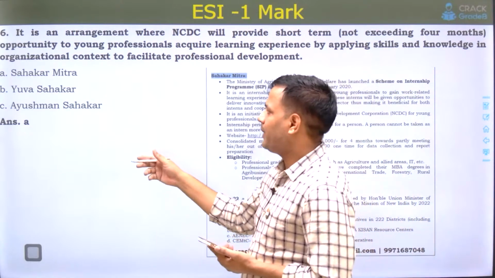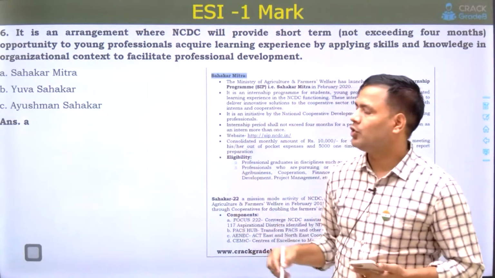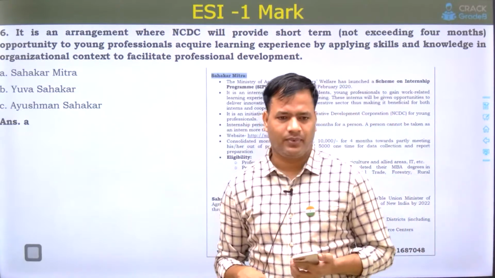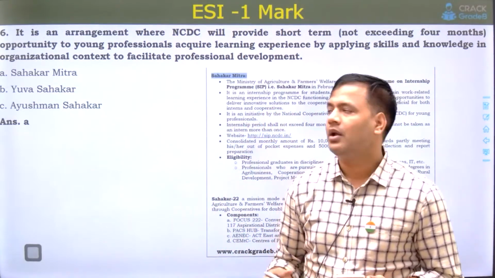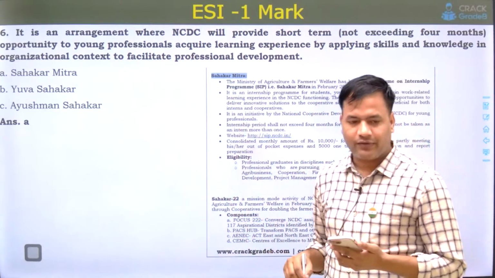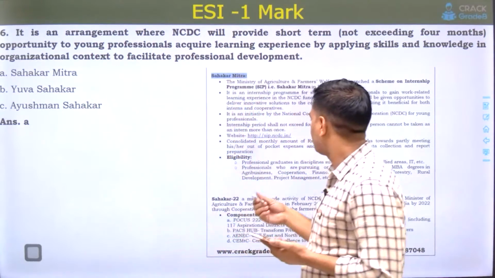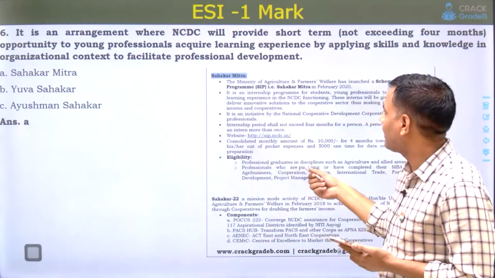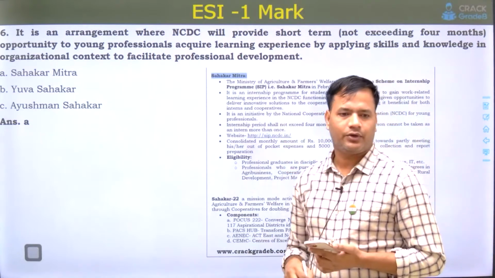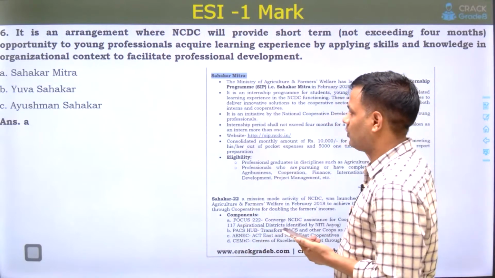So the skill development related scheme is Sahakar Mitra. Note, Yuva Sahakar is related to startup entrepreneur development, but skill development was referred to in the paragraph. Those who have studied in our agriculture and rural development scheme document, ARD schemes document, would know this.